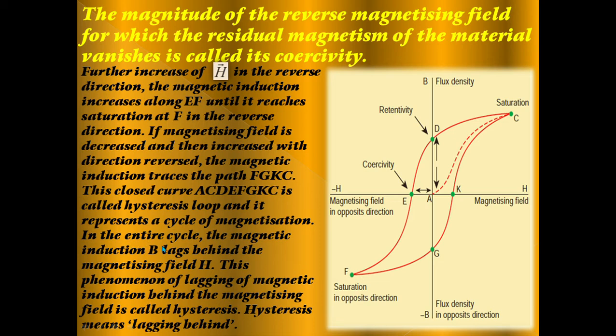In this entire cycle, the magnetic induction B lags behind the magnetizing field. This phenomenon of lagging of magnetic induction behind the magnetizing field is called hysteresis. Hysteresis means lagging behind. Already I told this point.